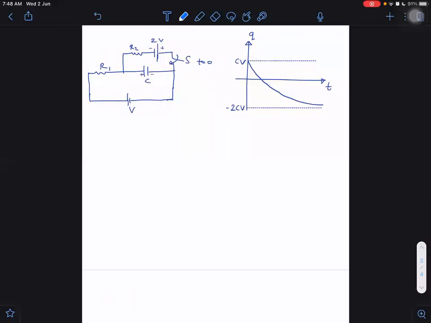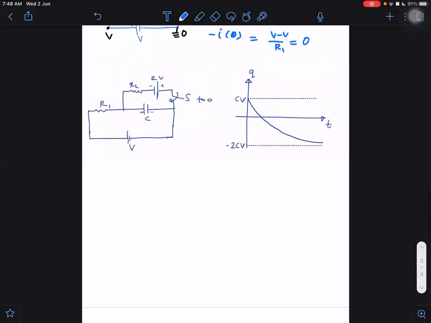Next, what was this graph representing? Q versus t. Polarity reversed. This is a separate question, I think, right? It is a solved example. So let me write it as example number 3.